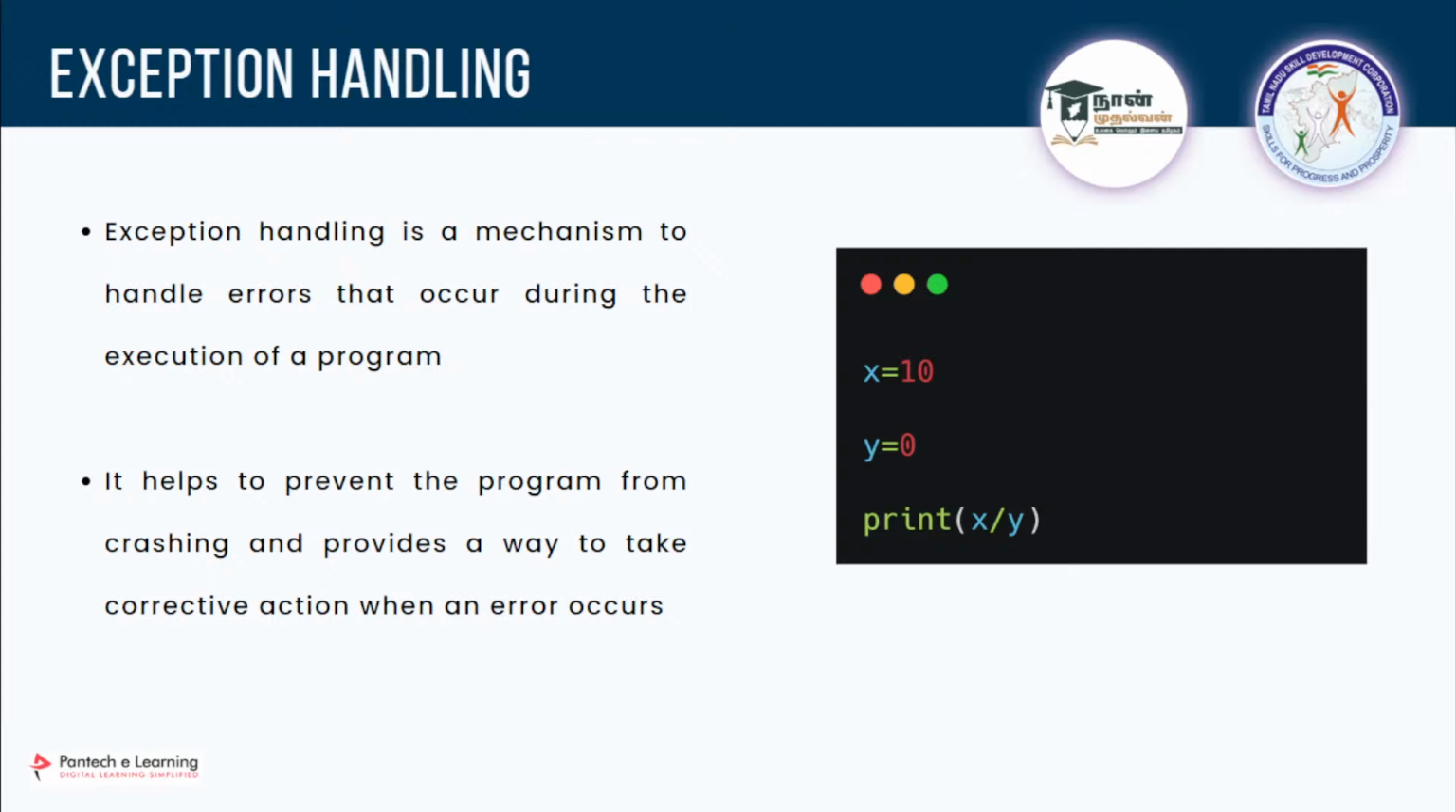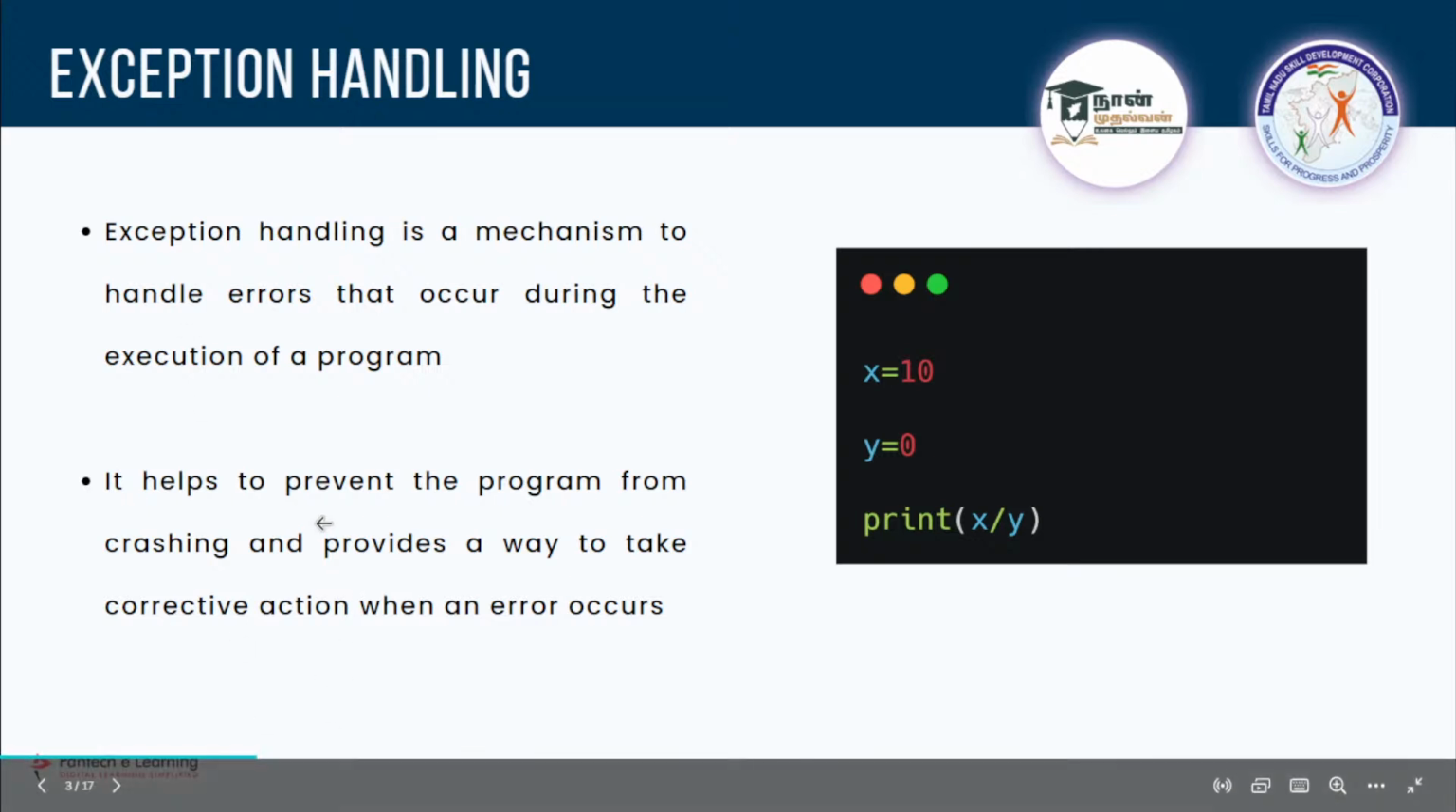It helps to prevent the program from crashing and provides a way to take corrective action when an error occurs. What will happen is, if you use this exception handling, your code won't terminate abruptly. When an error occurs, it will go into that exception, so that the code will run smoothly without showing any error. So that's the use of exception handling. Regarding the exercise, we will continue once we see this topic. Okay.